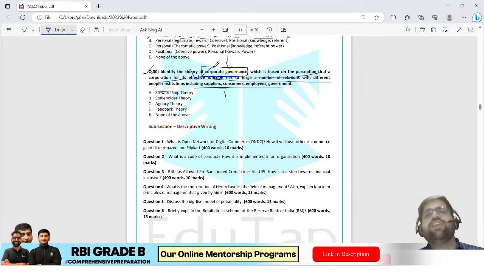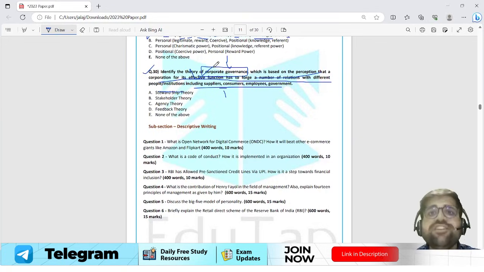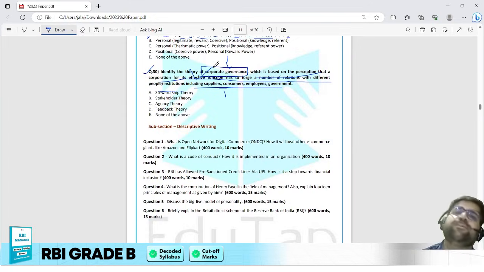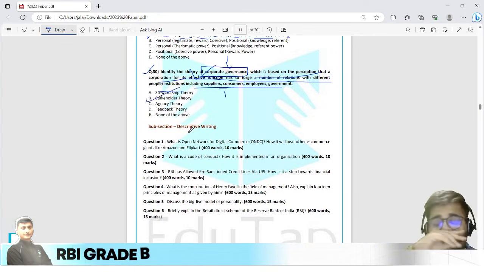If you remember, the stakeholder theory says this only, that the organization has to make certain kinds of relationships. With whom? With all the related parties, be it the government, be it the supplier, be it the consumer, be it the employees. Okay, so therefore the correct answer will be option B, that is your stakeholder theory.